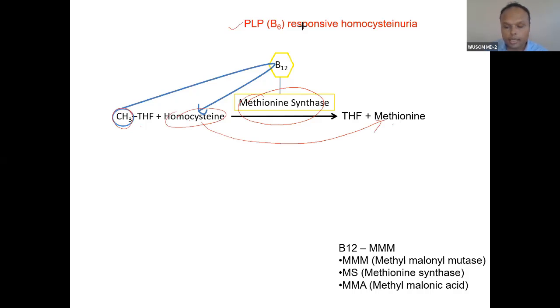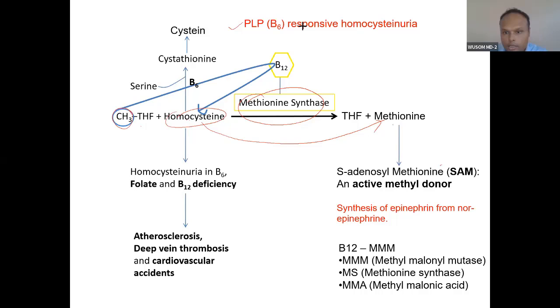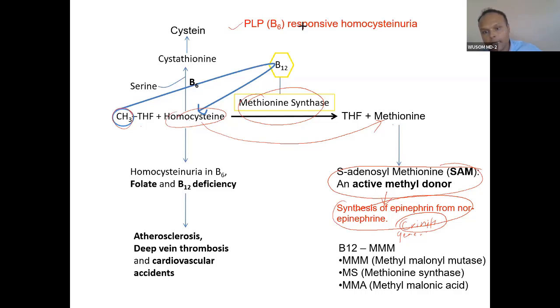Homocysteine will become methionine, and this methionine will form S-adenosyl-methionine. You know this S-adenosyl-methionine is required for synthesis of epinephrine from norepinephrine, creatine, and gene regulation. So this is the function of S-adenosyl-methionine. Most, about 50%, of S-adenosyl-methionine is required for synthesis of creatine. Okay, 50% of the SAM is utilized for creatine, and the rest 50% is utilized for other things.